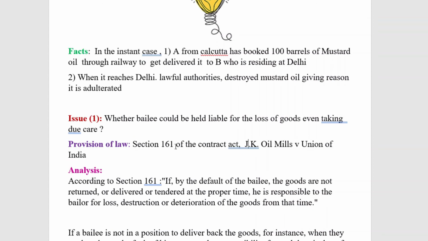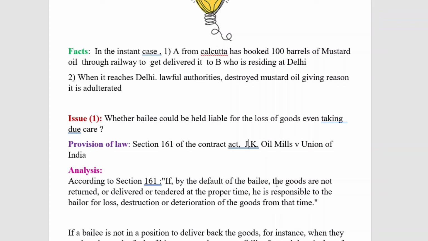So here we have to see the problem while applying section 161 as well as JK Oil Mills versus Union of India. And here there are certain other case laws that will also come into being. But here we have to not only take the provision of law and settled principles of law, we have to see some decided case laws in this regard.